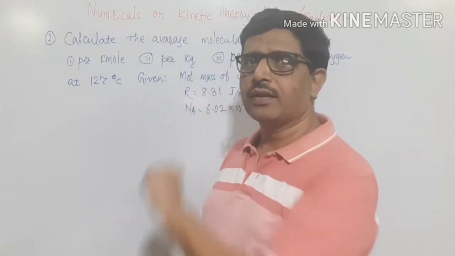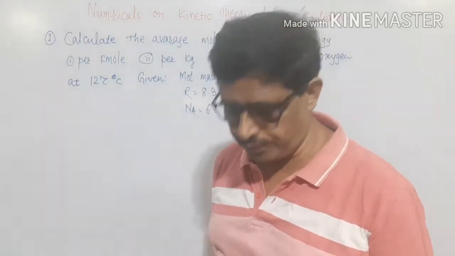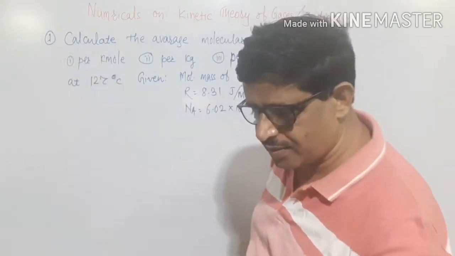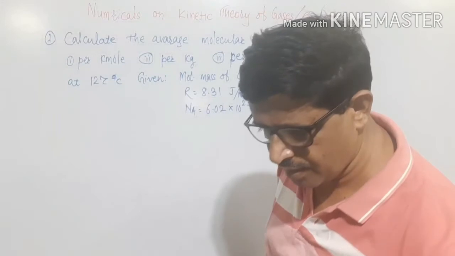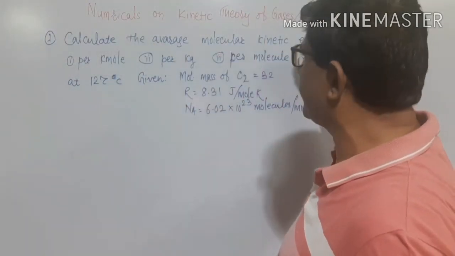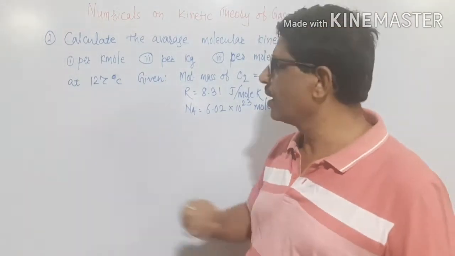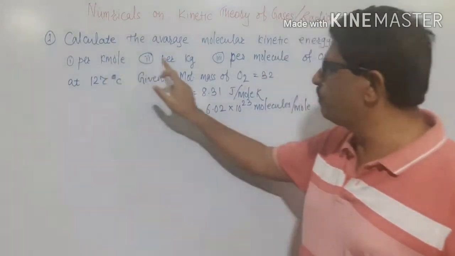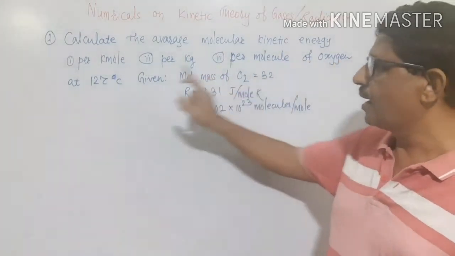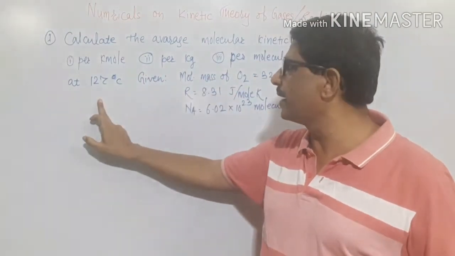We will go for the first numerical on the board. What this numerical is: calculate the average molecular kinetic energy per kilomole, per kilogram, per molecule of oxygen at 127 degrees centigrade.